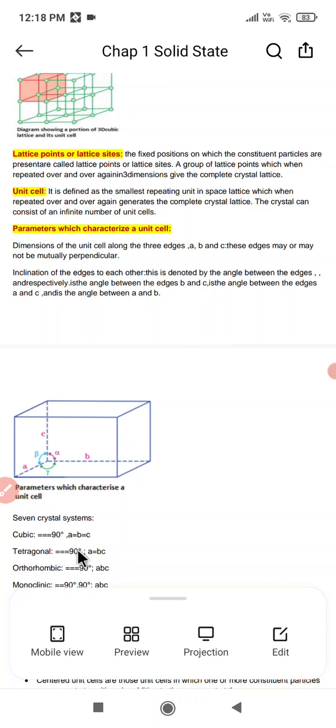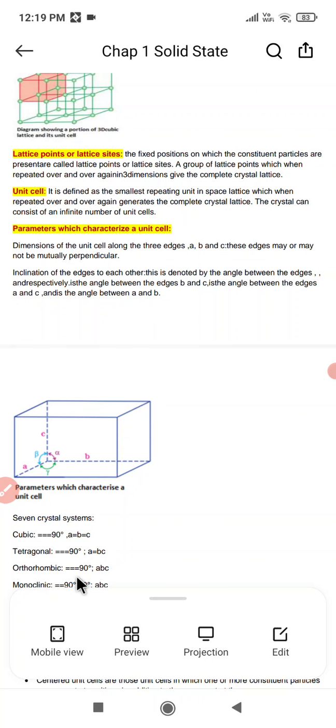Primitive, body centered, face centered and end centered. Here A is not equal to B, not equal to C, but alpha equals beta equals gamma. Examples are rhombic sulfur, potassium nitrate and barium sulfate. So these types of crystals show this type of symmetry or these types of shapes.